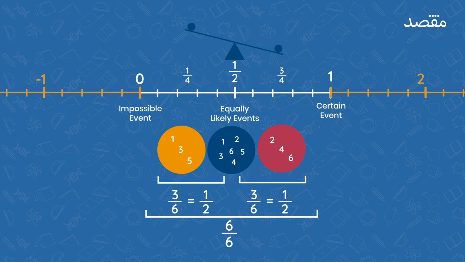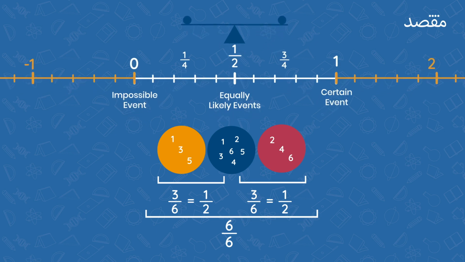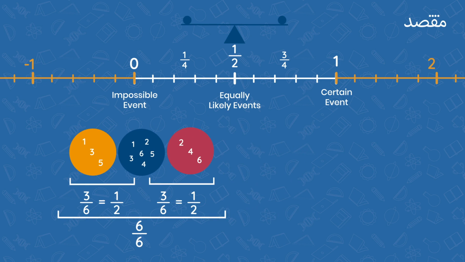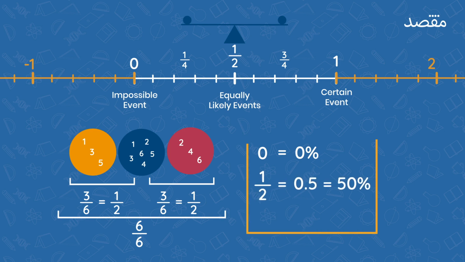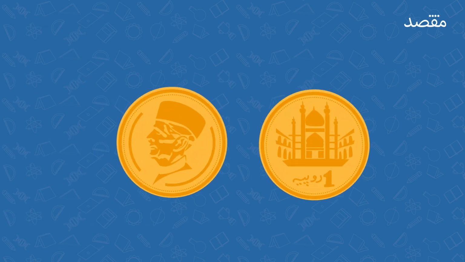event is likely. Oh, and in addition to fractions, it's also common to write probabilities as decimals or percentages, since you can easily convert between those three. A probability of 0 is the same as a 0% chance of something happening. A probability of 1/2 is the same as a 50% chance of something happening. And a probability of 1 is the same as a 100% chance of something happening. अब आपको पता है कि coin toss कैसे work करता है, right?